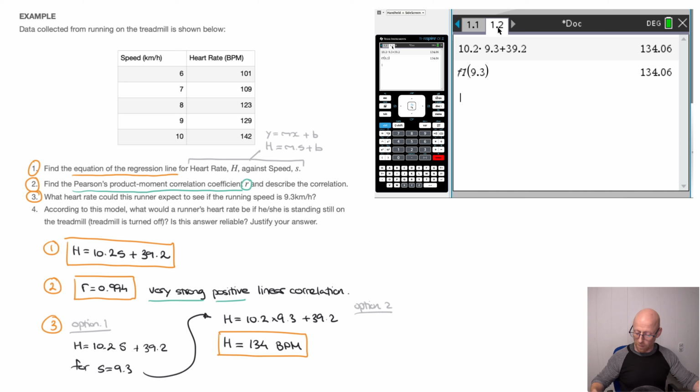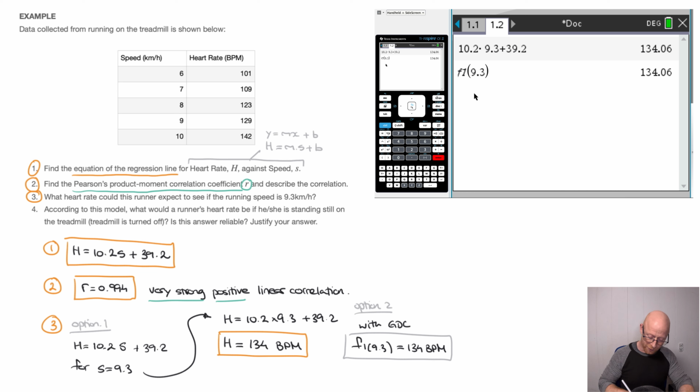I get 134.06 again. And so on my exam paper, I could just state with GDC, which stands for Graphical Display Calculator, f1 of 9.3 is equal to 134 BPM, and we've rounded to 3 significant figures again. There we go. Okay, now all of that's definitely worth knowing. Remember, when you get the regression line's equation on the TI-Nspire, the function is stored. And so to reach that function, all you have to do is add a calculator page as I showed you, and you can call upon that function using the var button. So do keep that in mind.